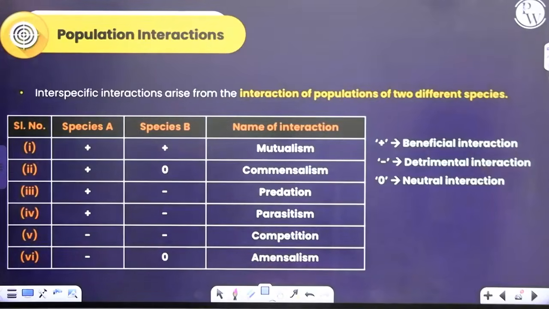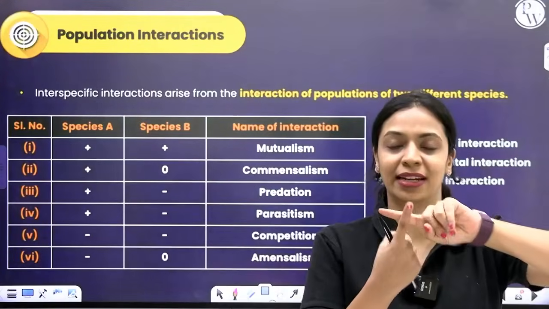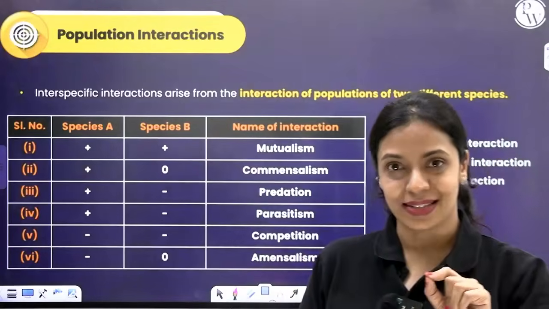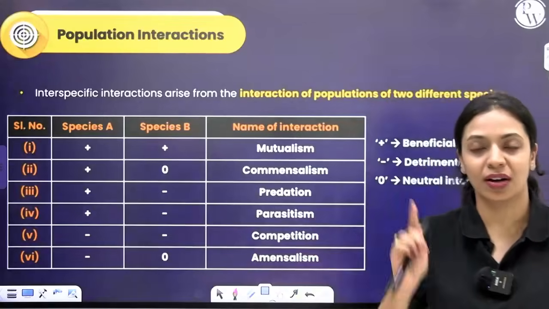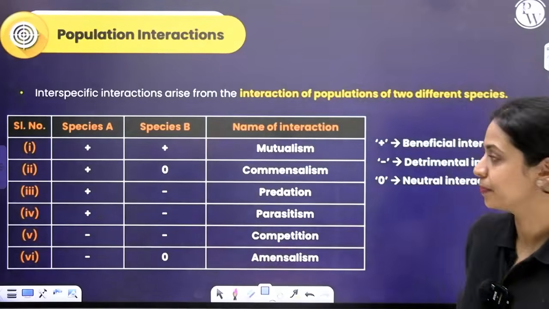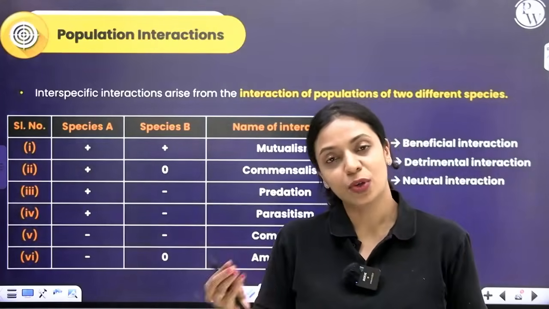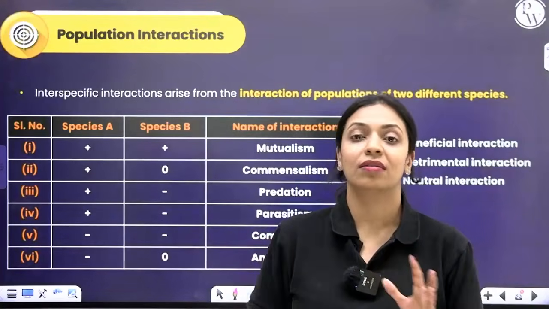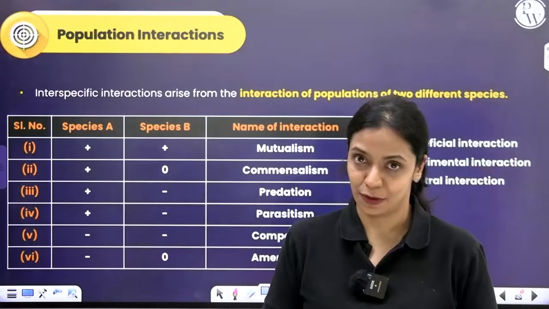In all these population interactions, you can see there are two species involved, species A and species B. The first one is mutualism. Over here we're using symbols. Plus sign indicates it's benefiting, minus indicates negative or detrimental, and neither benefit nor harm is represented as 0. In mutualism, both the species involved will be benefited.